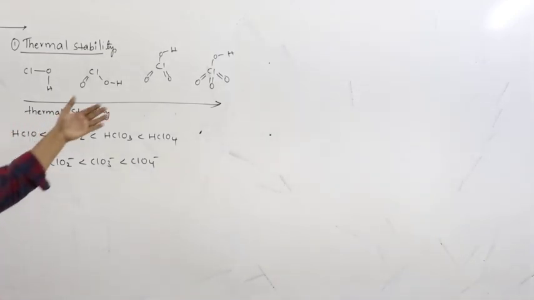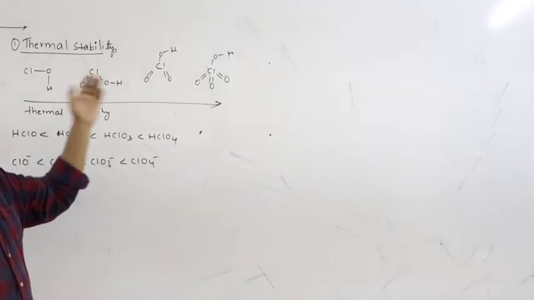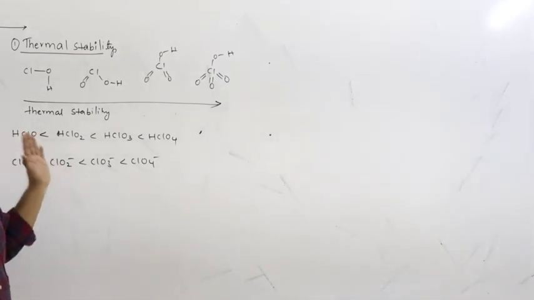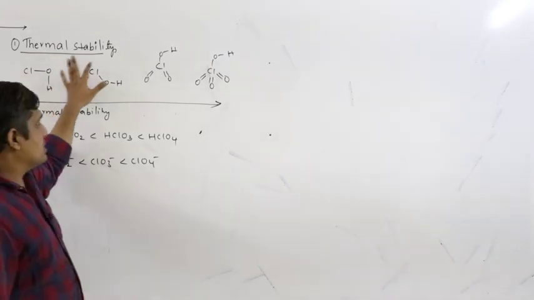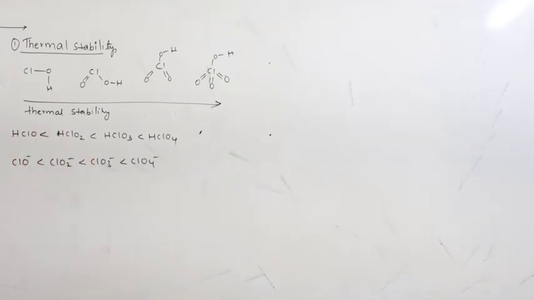You can see that HClO4 has more bonds, you have to supply more energy to break all the bonds, hence it is thermally stable. HClO has fewer bonds, therefore you have to supply less energy, therefore it is thermally less stable. Therefore thermal stability increases with increase in the oxidation state of the central atom. Here it is +1, +3, +5, +7. The anions also follow the same order. Right, so this is about thermal stability.